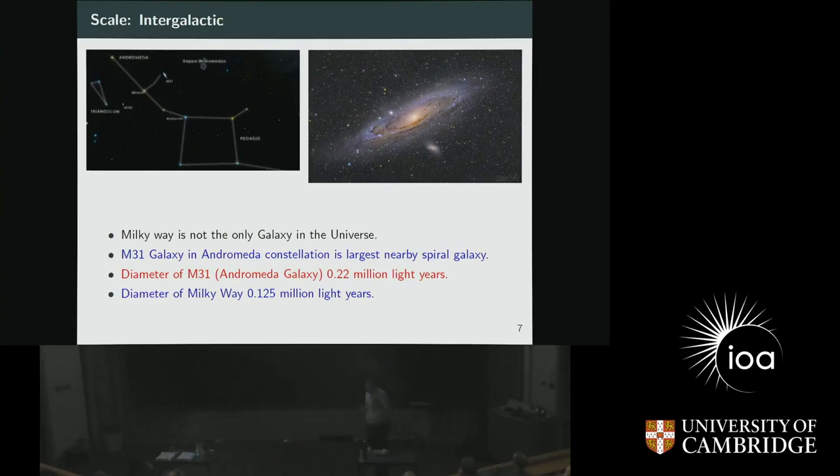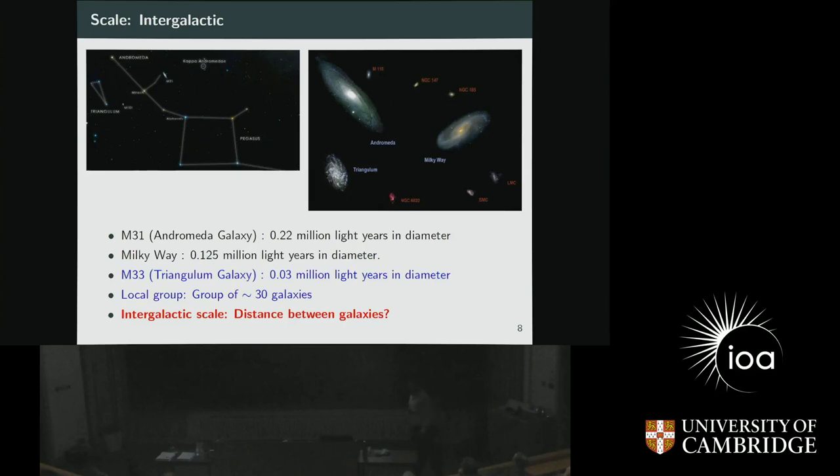So to give you an idea about the diameter of this M31, if you want to go from here to here in this Andromeda galaxy, it will take something like 0.22 million light years, which is roughly 2 times the size of the Milky Way. So it's much bigger than the Milky Way. In the same constellation, there is another galaxy in this triangular region. It's called M33, the Triangulum. This galaxy is actually smaller compared to both Andromeda and the Milky Way. It has a diameter of something like 0.03 million light years, so it's very small compared to the other one.